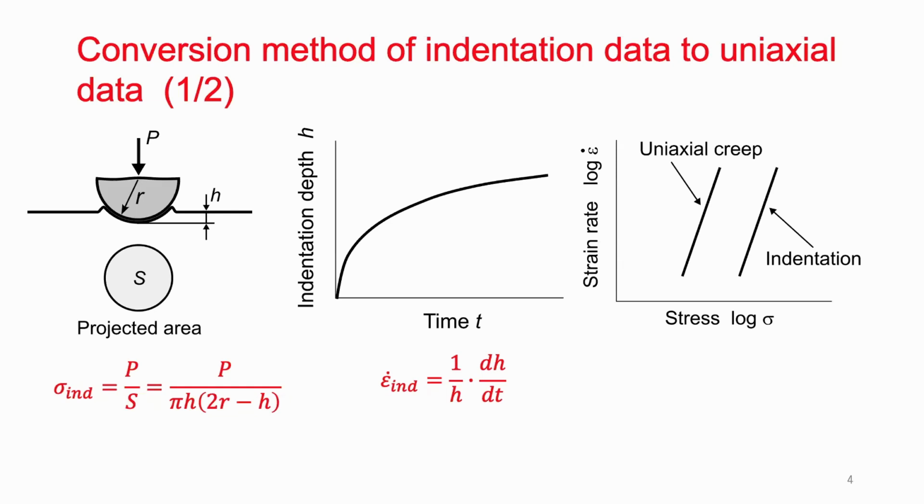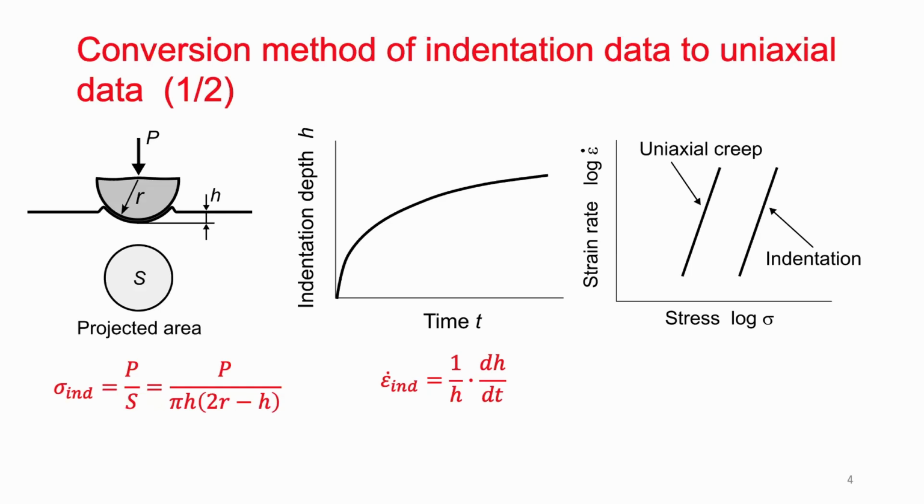And S is the projected area, and the indentation stress is defined as P over S. And the indentation strain rate is defined from this curve as (1/H)(dH/dt).